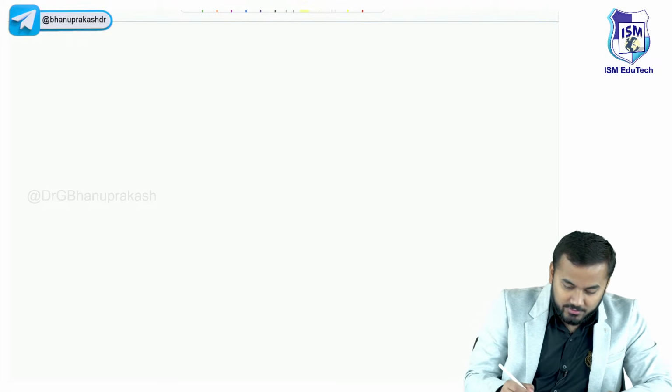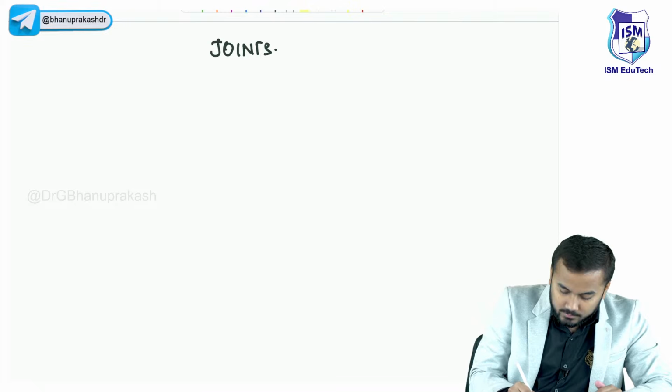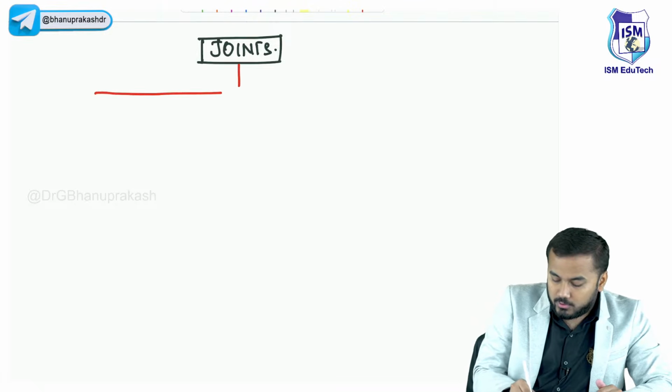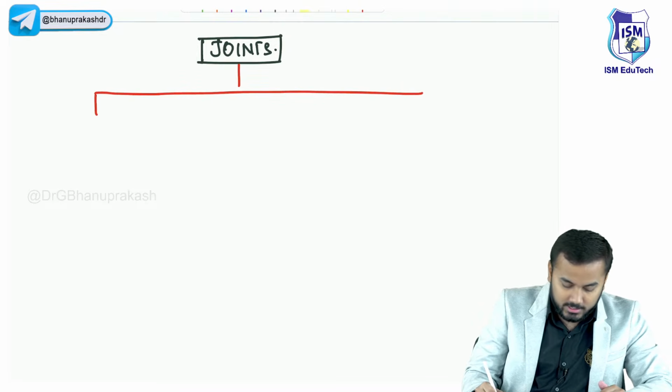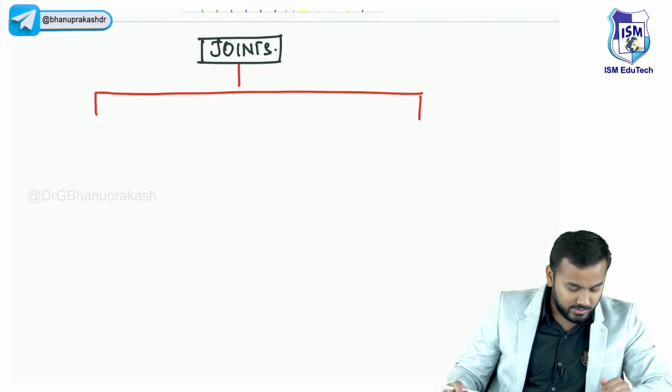Isfakur Rahman, good evening. So we shall be discussing the joints. There are two types of joints. Safi, hi Safi, good evening.